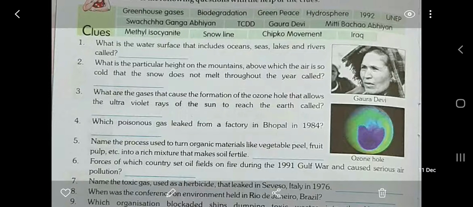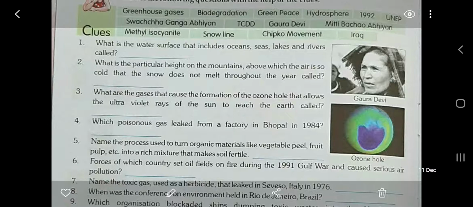Question number 7. Name the toxic gas used as a herbicide that leaked in Seveso, Italy in 1976. The toxic gas was TCDD. Question number 8. When was the conference on environment held in Rio de Janeiro, Brazil? It was held in 1992. Now come to the next question 9. Which organization blockaded ships dumping toxic waste into the North Sea? The answer is Greenpeace.